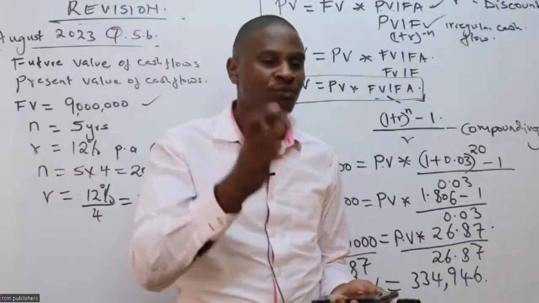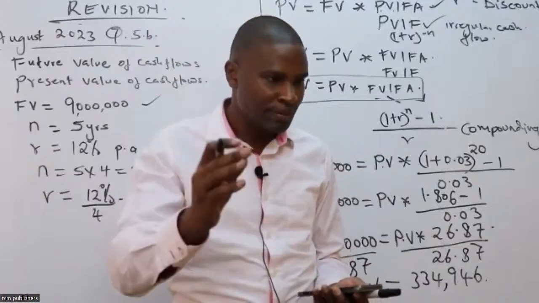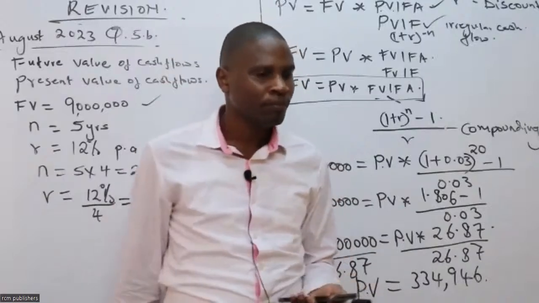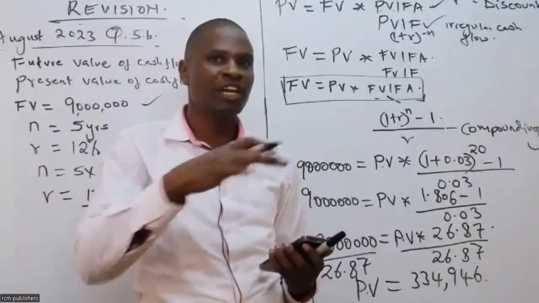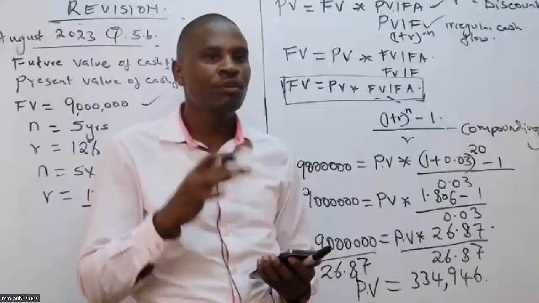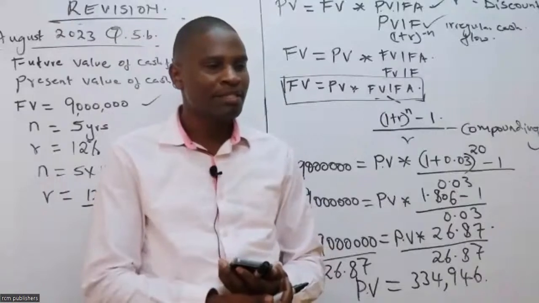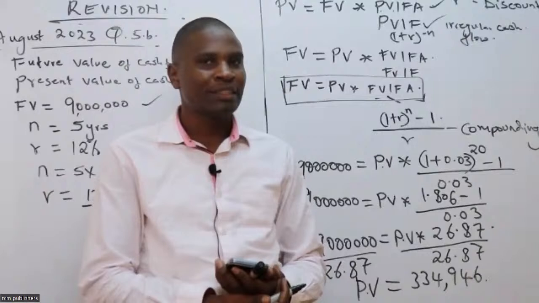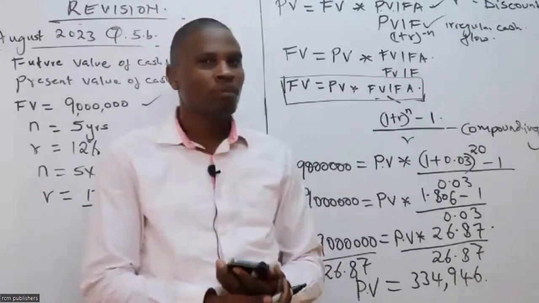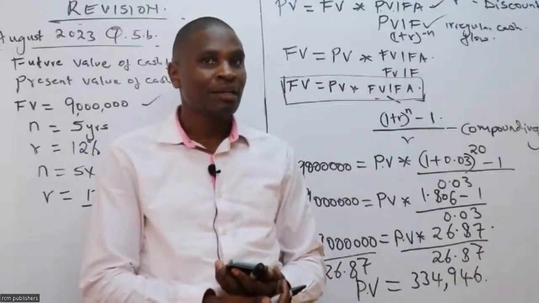You have to use a certain formula. Who can remind us the formula of getting present value of infinite cash flow? I have told you many times, so I am just reminding you. I want these things to be fresh in your mind. So, somebody? Monica, Masi, Nambila. Good. 1 over R. 1 over R.